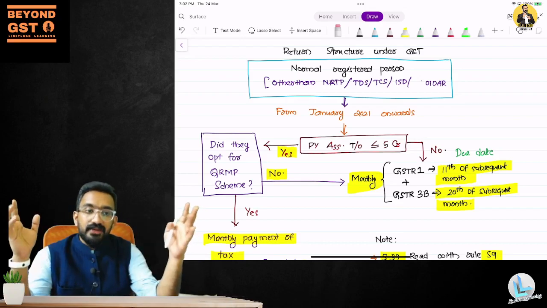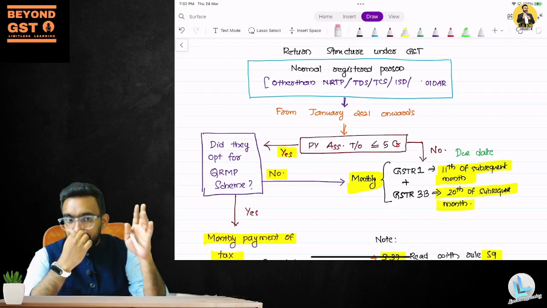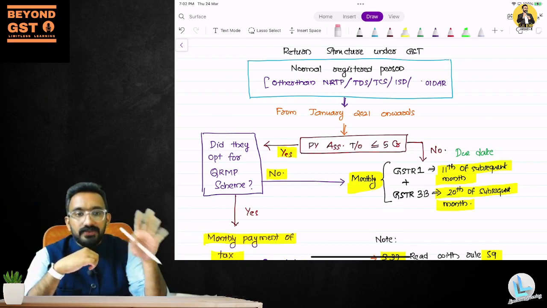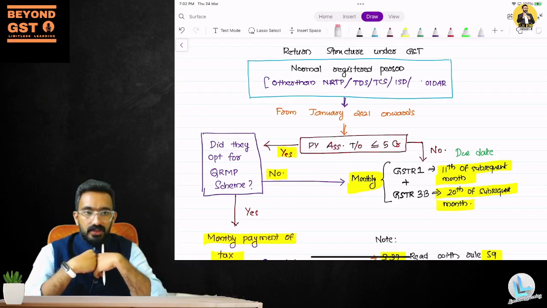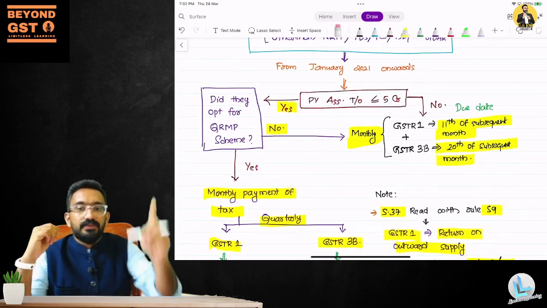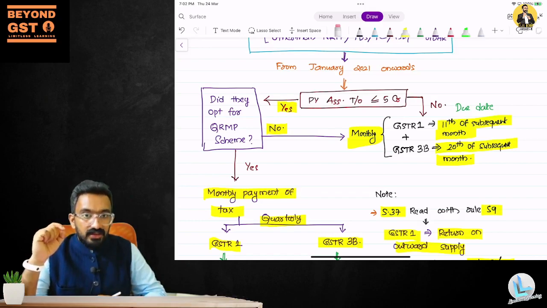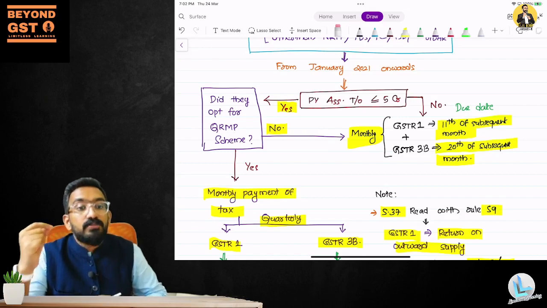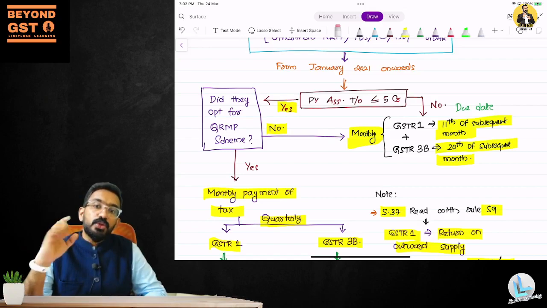Now, is this due date the same for everybody? No. You have to check whether their previous year turnover is less than or equal to 5 crores. What if that turnover is less than or equal to 5 crores? If that's the case, you go back to this side of the chart. What it says is, is their turnover less than or equal to 5 crores? The answer is yes. Then we have to ask them one more question. What is that one more question? Did they opt for QRMP scheme?